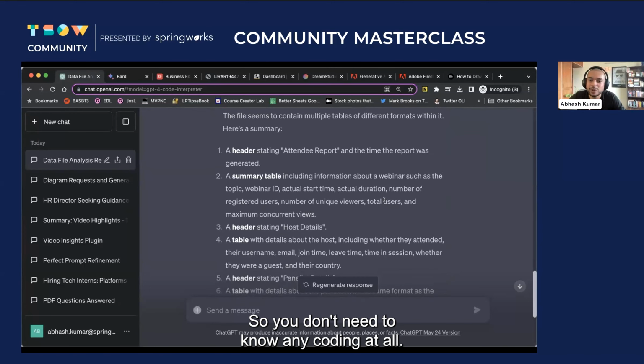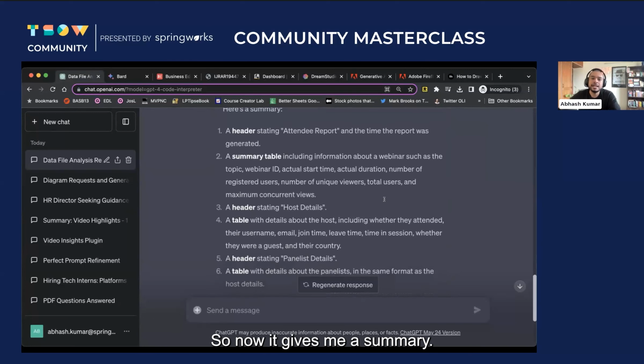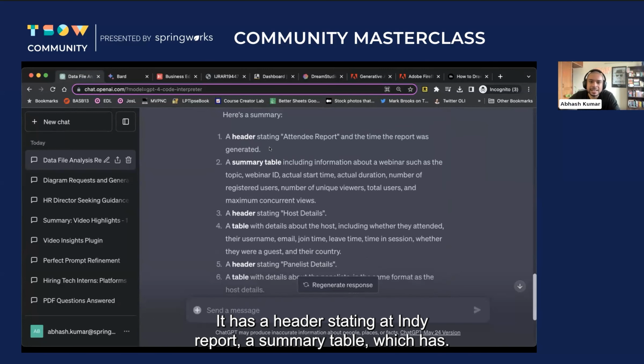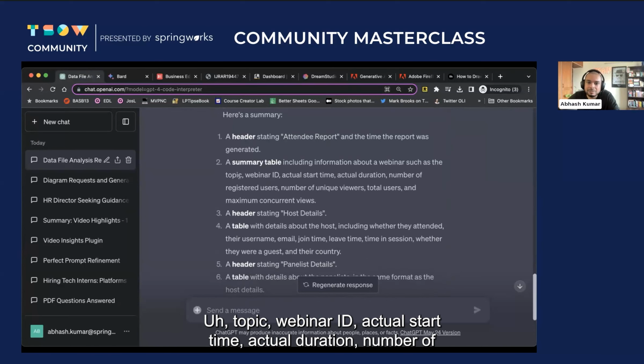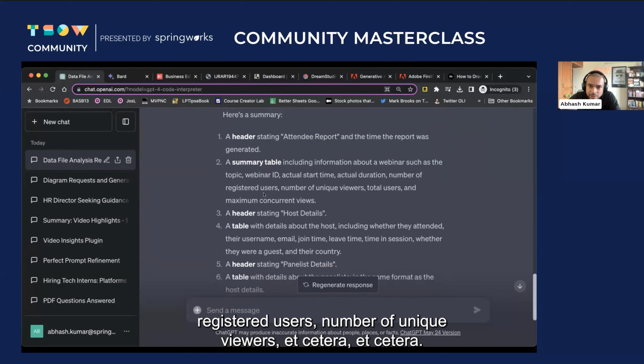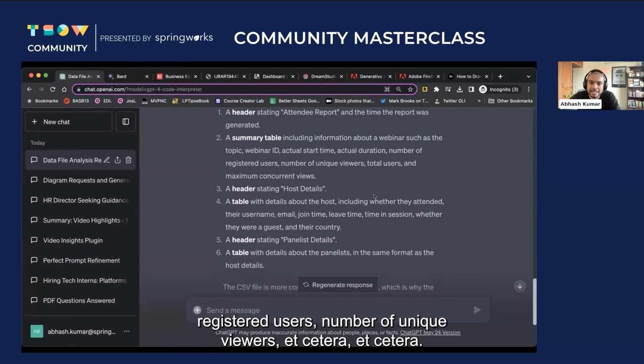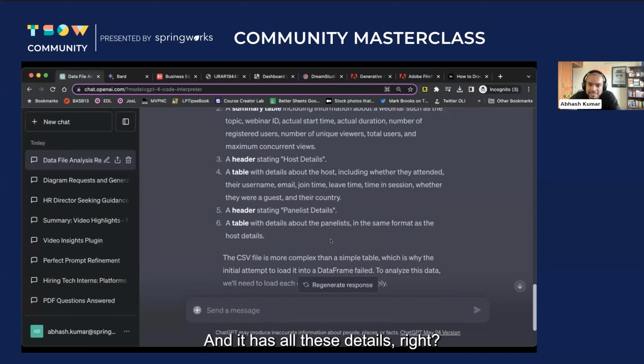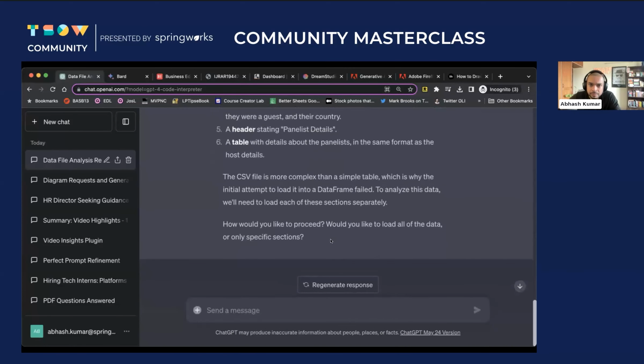So you don't need to know any coding at all. It is doing everything in the background, right? So now it gives me a summary. It has a header stating attendee report, a summary table, which has topic, webinar ID, actual start time, actual duration, number of registered users, number of unique viewers, etc., etc. And it has all these details, right?